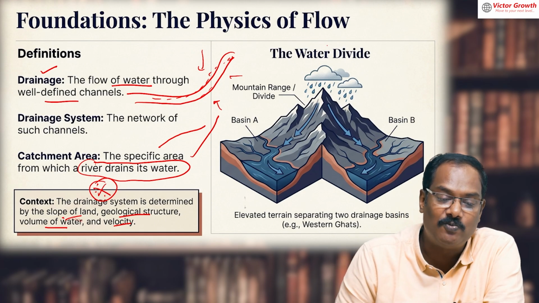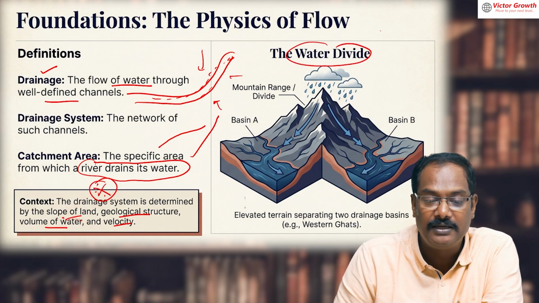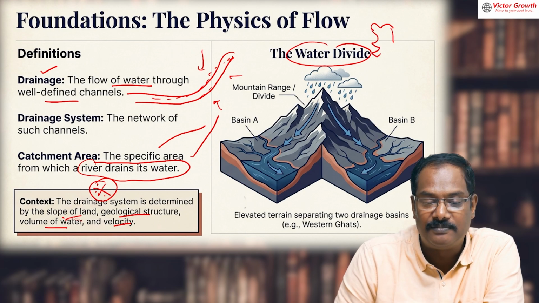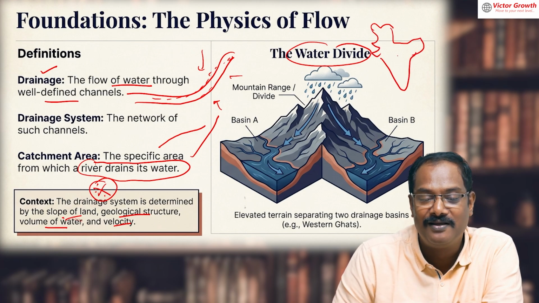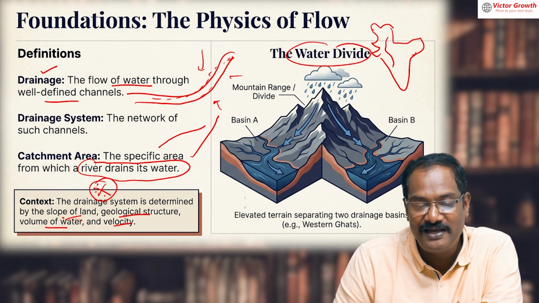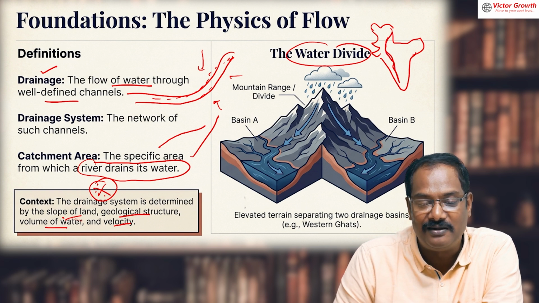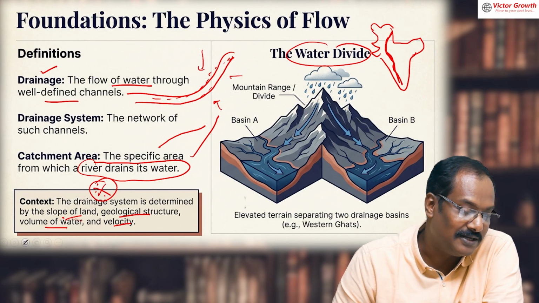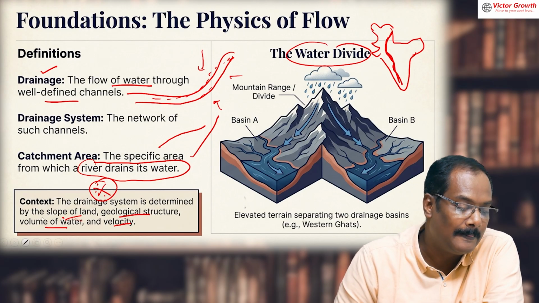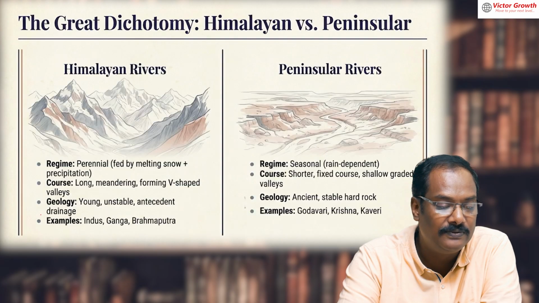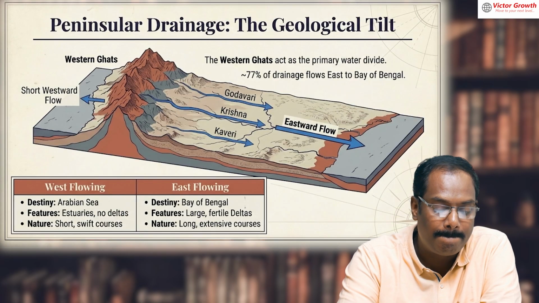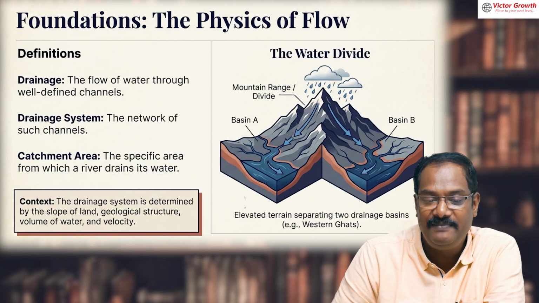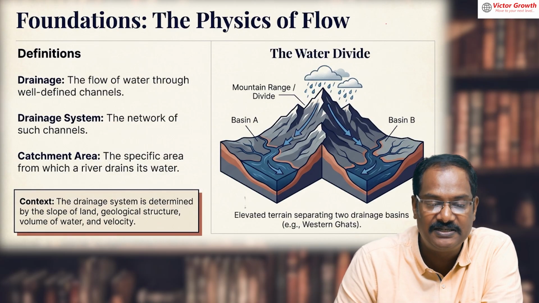Now, the next component is the water divide. Look at this. If this is an approximate diagram of India, here we can have one line like this. What is this line? No, this is also not the correct line. I'll show you. Okay, fine. Water divide basically means the Himalaya is one water divide, the Western Ghats is one water divide.